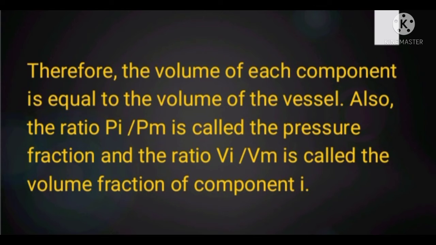Therefore, the volume of each component is equal to the volume of the vessel. Also, the ratio of Pi over Pm is called the pressure fraction, and the ratio of Vi over Vm is called the volume fraction of component i.